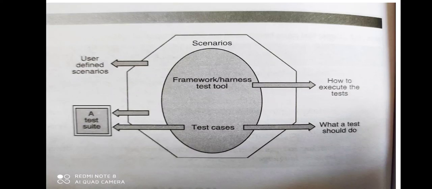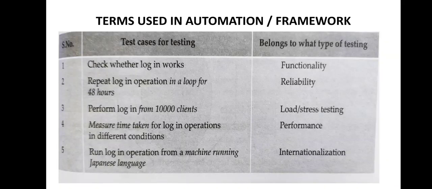When we talk about these terms, the simplest term that comes in our path is the test case. Basically, a test case is a set of sequential steps to execute a test, operating on a set of predefined inputs or data to produce some expected results or output. These are of two types, as you know: automated and manual.